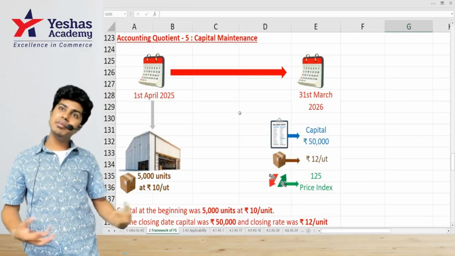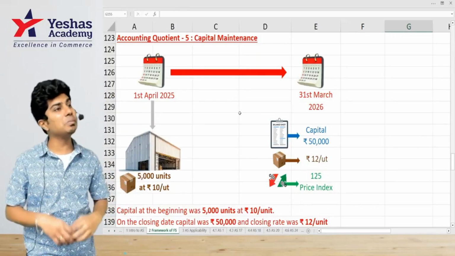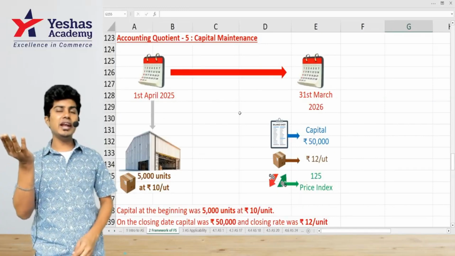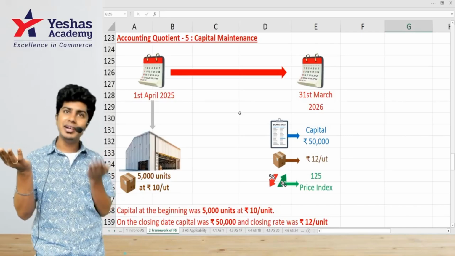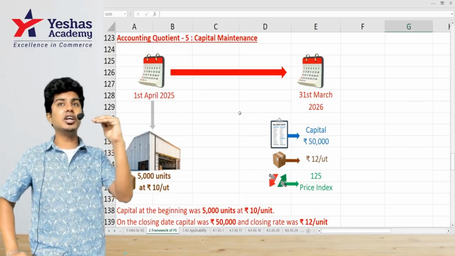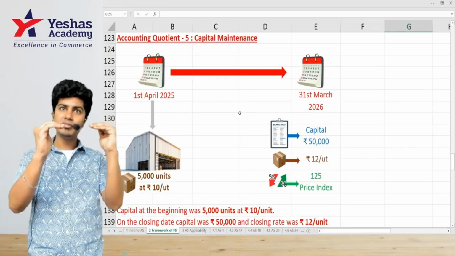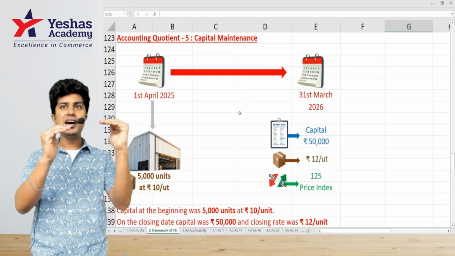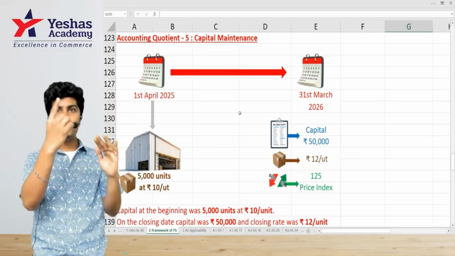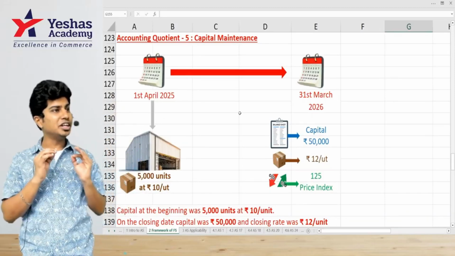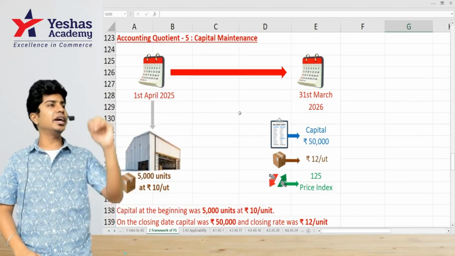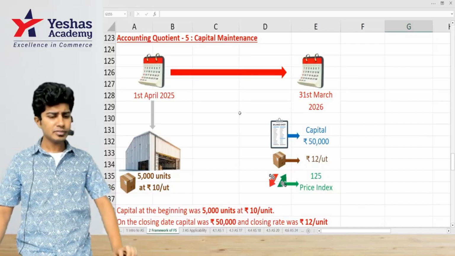So I think, as if in a dream, that I can still buy the inventory at 10 rupees per unit. Beginning of the year, there were 5,000 units. End of the year, I want to have 5,000 units. At what rate? 10. 5,000 into 10 is the capital that I want to maintain at historical cost. What is the closing capital already? 50,000. I have 50,000 rupees capital. Do I need extra? No. Can I withdraw anything? Even if I withdraw 1 rupee, it will become less. So under historical cost method, no drawings are allowed, and there is no need to bring additional capital. Did everyone understand?